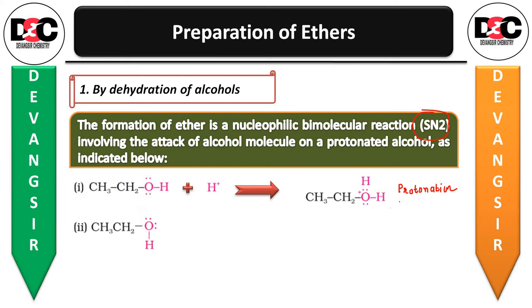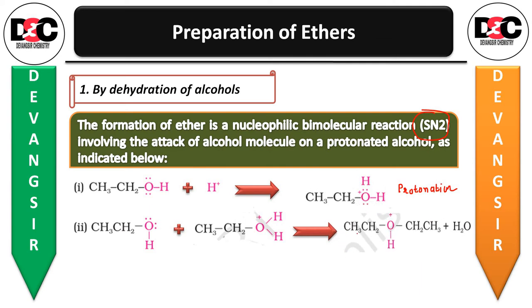Then take the alcohol, second reaction, another alcohol molecule reacts with the protonated alcohol, then you will be getting CH3CH2OH, CH2CH3, and removal of the water molecule will be there.